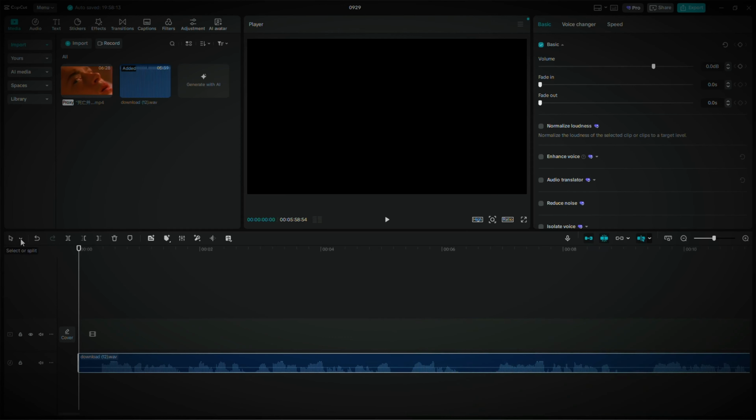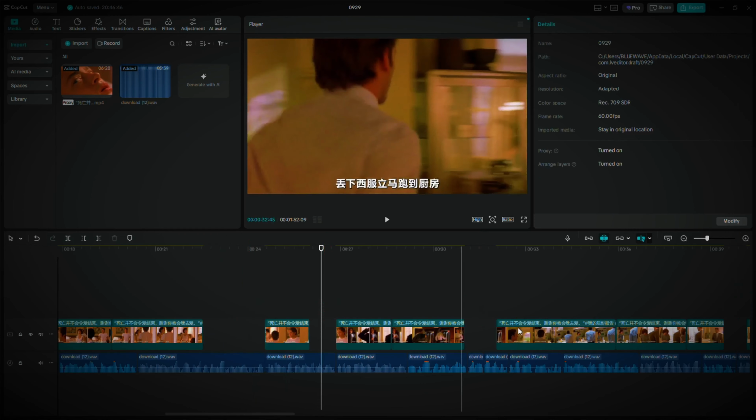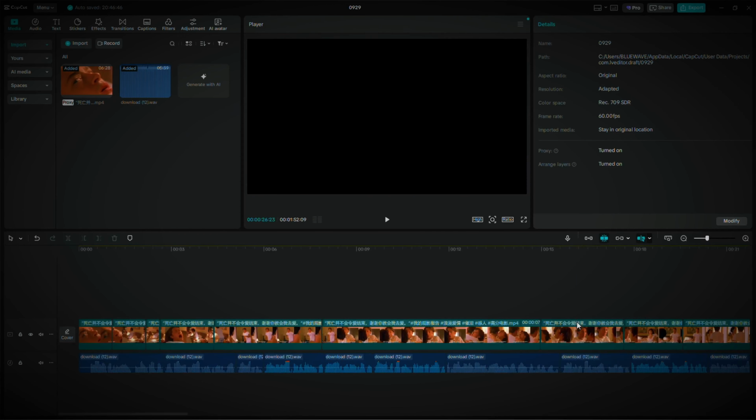Good. Now we've got all the scenes separated. From here, we can start arranging the clips to match the voiceover. Just play the audio and place each scene where it fits best. While doing this, you might notice some gaps between clips. Don't worry about that for now. We'll take care of those gaps later. Perfect. Everything's in place now, and the voiceover is synced with the video.